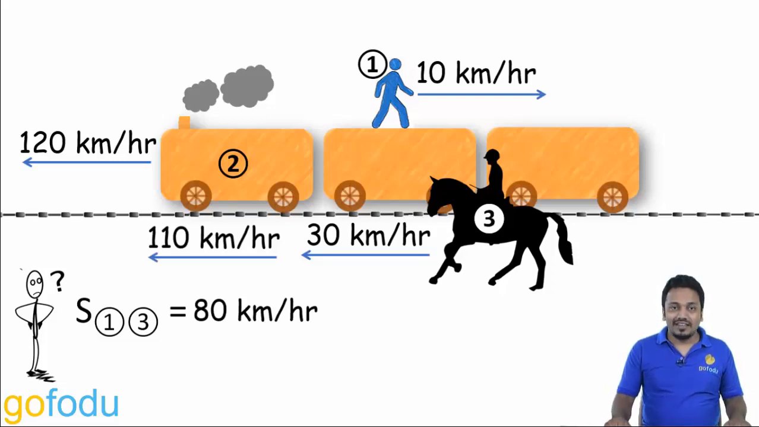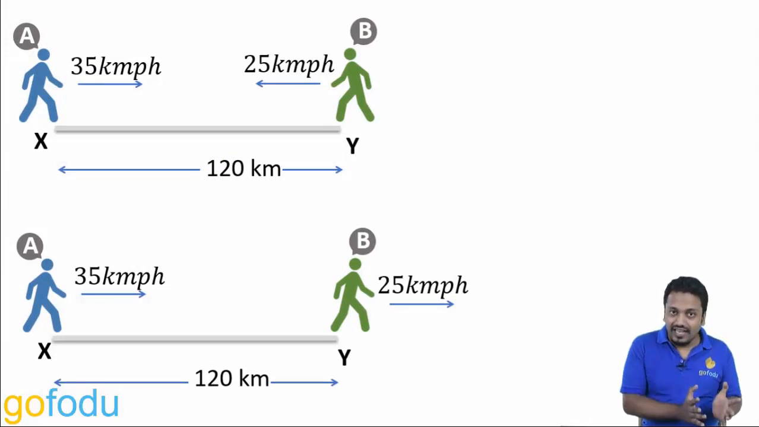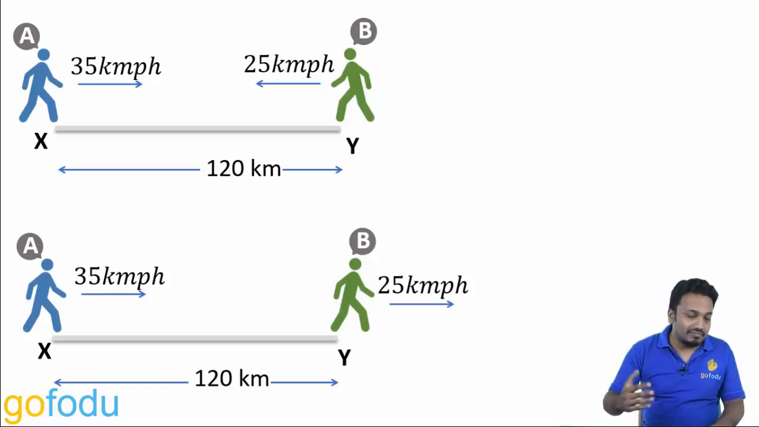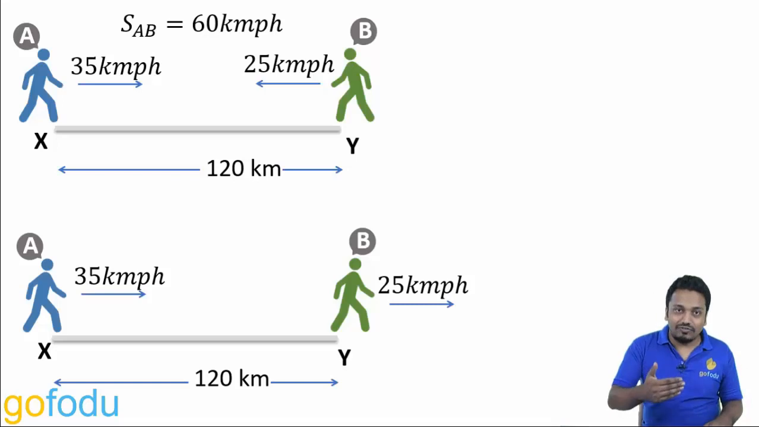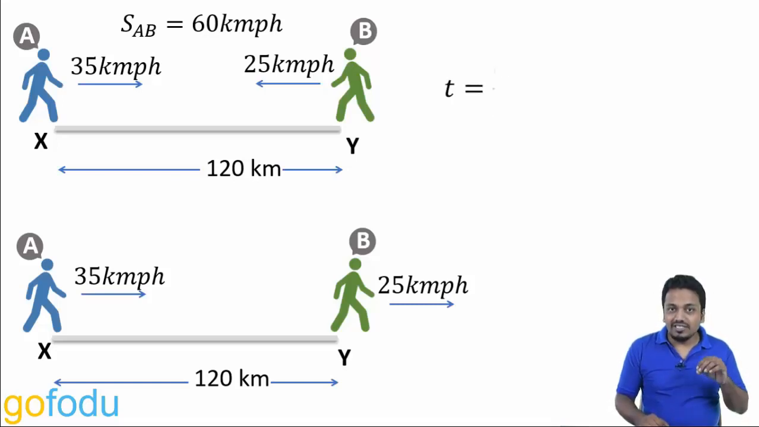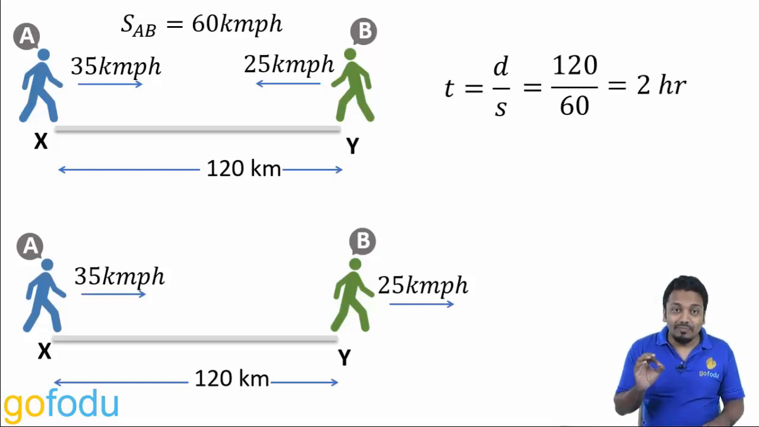Okay. One last question. There are two cases, A and B running towards each other, and A and B running in the same direction. When and where will they meet? In the first case, the relative speed will be 35 plus 25, that is 60, and the relative distance is 120 km. Time is distance upon speed, that is 120 upon 60, 2 hours. They will meet in 2 hours. Now where will they meet?